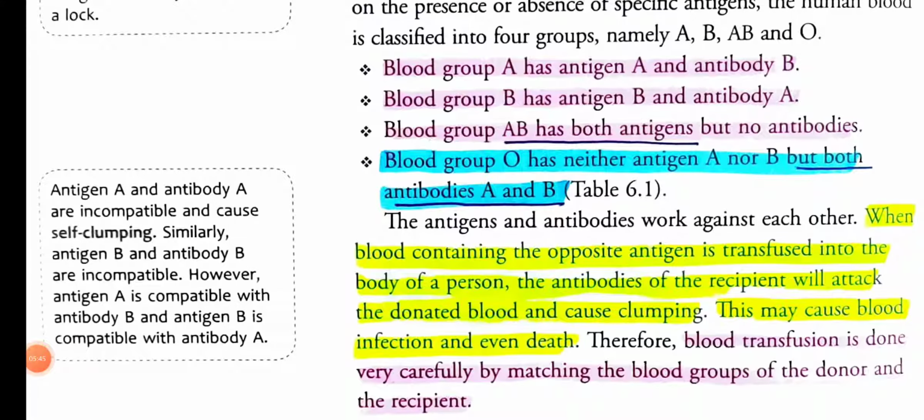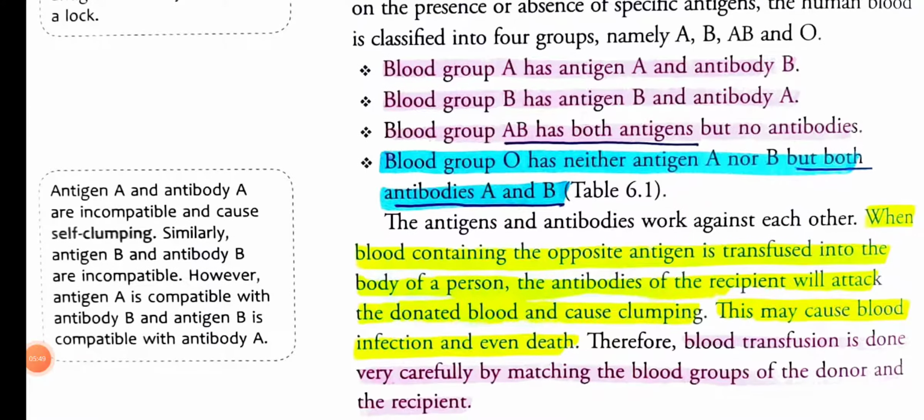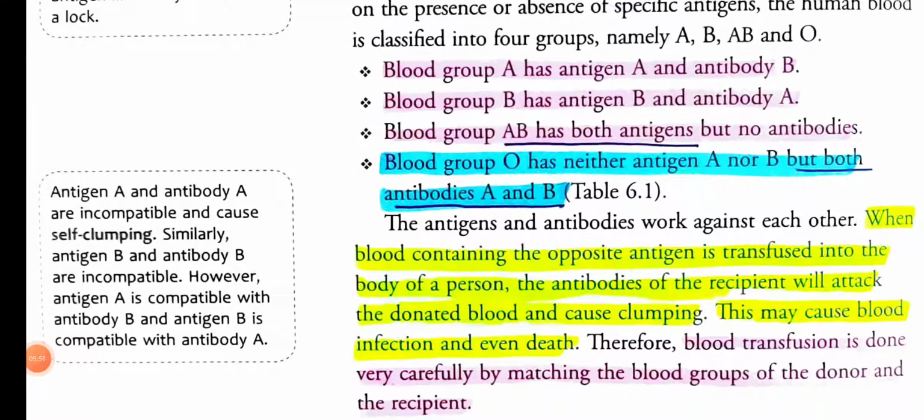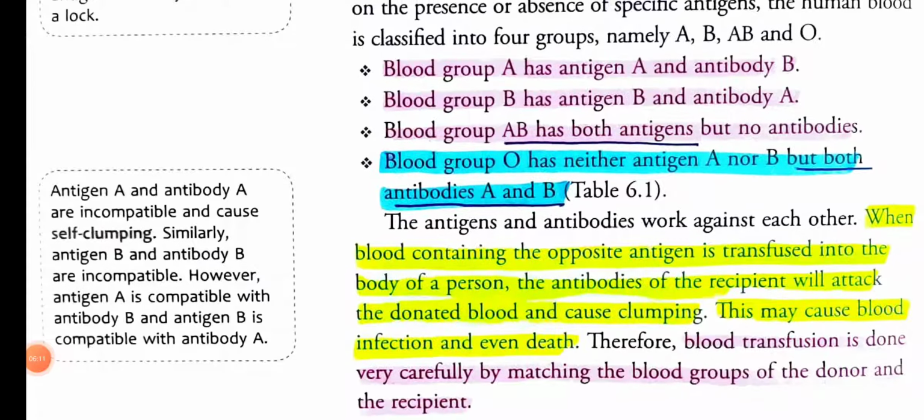So my body will not accept any blood groups that have those A and B antigens. To protect myself, as I am considering myself to have O blood group, my blood will have A and B antibodies, meaning my body will react if anyone tries to put A blood group or B blood group blood inside my body, so it will always protect me.